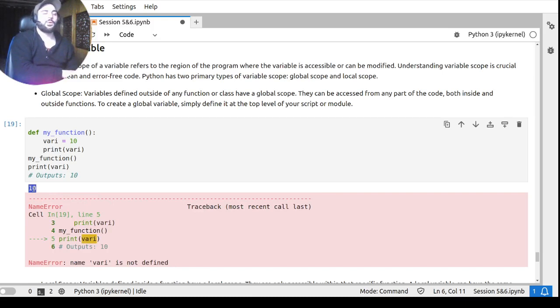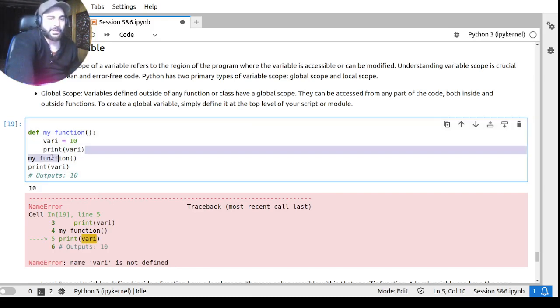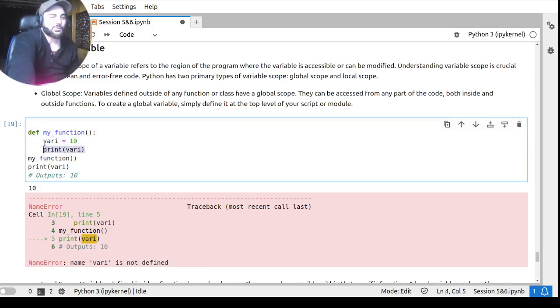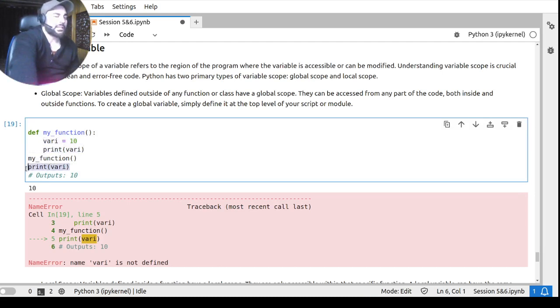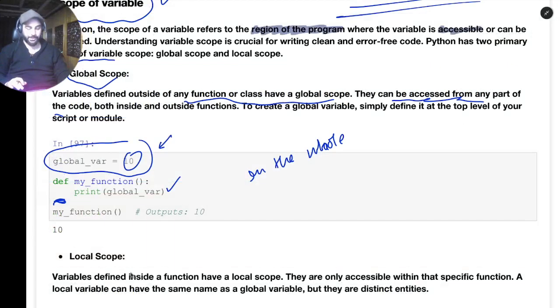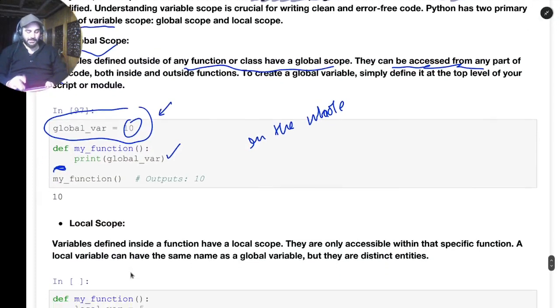The first time I called this variable and printed it, it was within the scope of this function, so I could call it. But the second time I tried to call it, you see here, it gave me the error, the variable is not defined. So this is called local scope. Okay, so I explained the local scope as well.